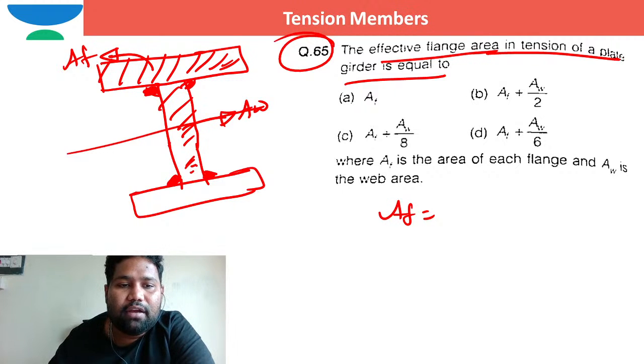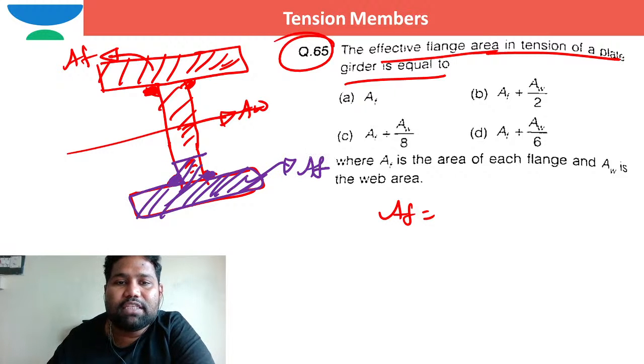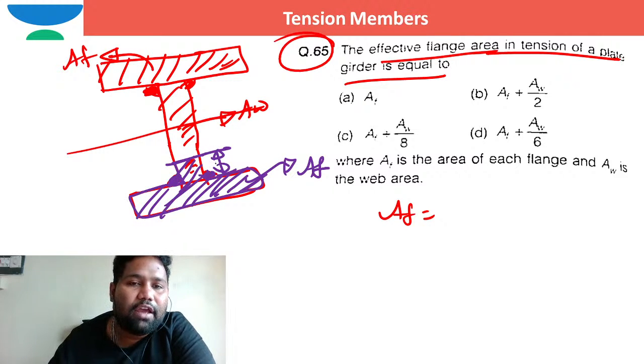Because when this flange is acting in association with the web, some part of the web will act in association with the flanges. This is the effective flange area. I can say this hatched portion is the effective flange, and this is the effective flange area. It is the area of the flange, okay, and what is this portion, the area of the web?